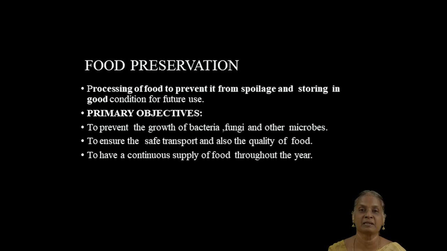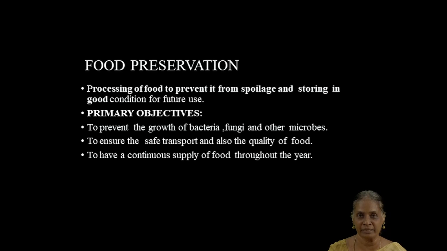This helps the foods to be kept fresh in the refrigerators. That means the spoilage of foods is totally prevented, and it also helps to store the foods in good condition for a longer period of time. So this is preservation of food.